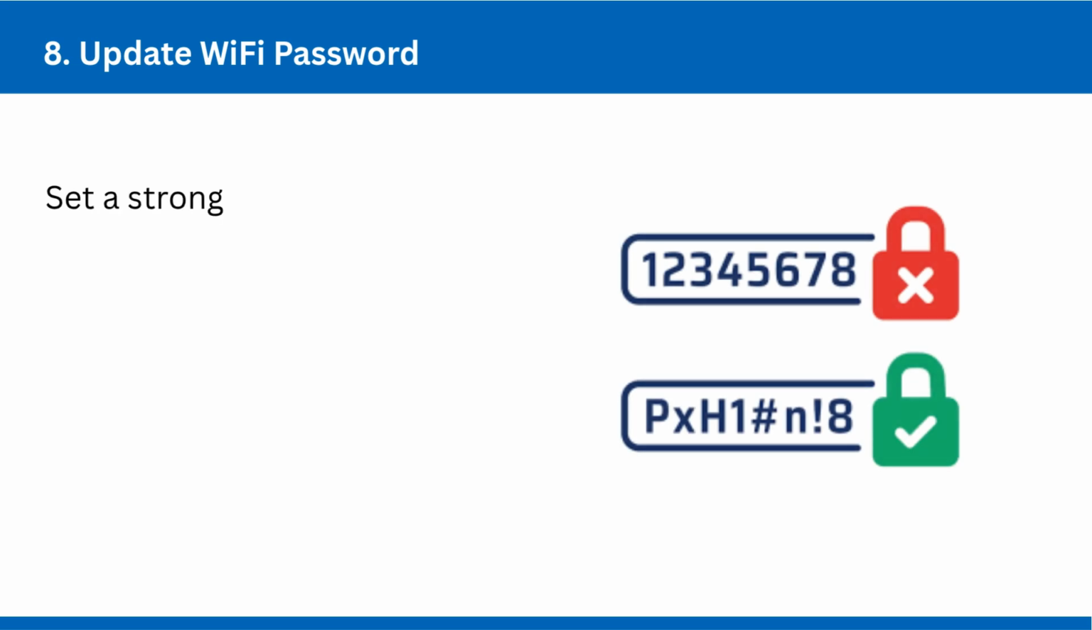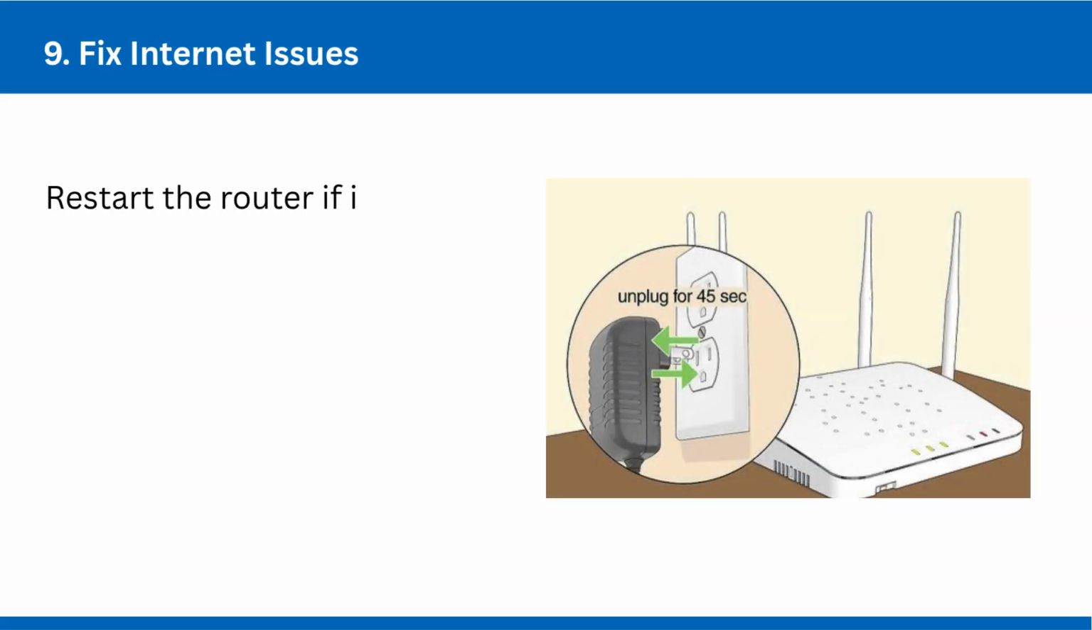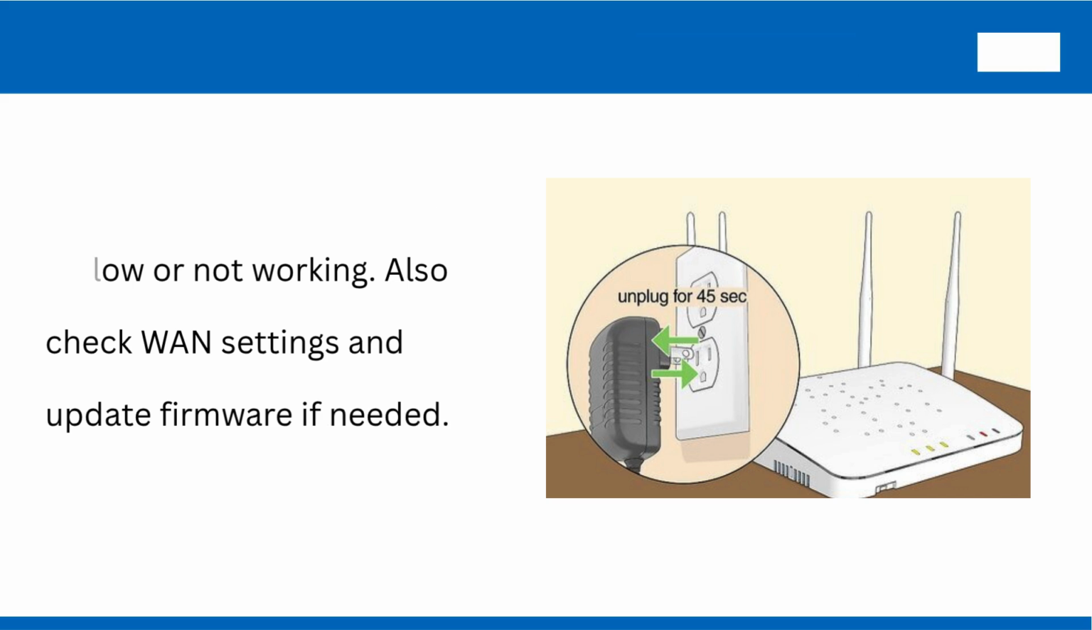8. Update Wi-Fi password. Set a strong password to secure your network. Use a mix of letters, numbers, and symbols. 9. Fix internet issues. Restart the router if internet is slow or not working. Also check WAN settings and update firmware if needed.